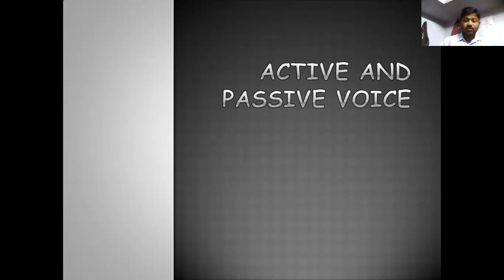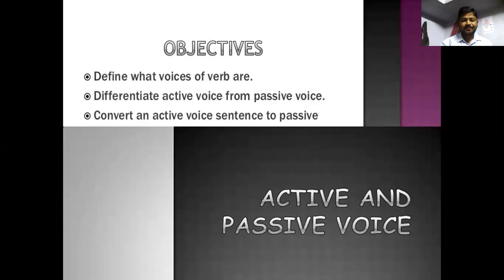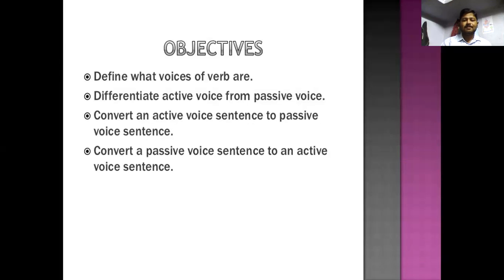So before learning about the transformation of sentences, we have to go through the active and passive voice at first. What is active and what is passive? Define the voice of the verb, whether it is active or passive, and differentiate active voice from passive voice.